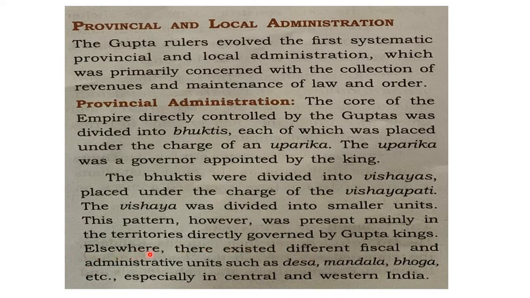And where there was indirect control, there were different fiscal administrative units such as Desha, Mandala and Bhoga, instead of Bhukti, Vishaya and the other units. The places which were not under direct control, especially in central and western India, had Desha, Mandala and Bhoga. Central and western India were a little far away from the Gupta headquarters, so they had a different kind of administrative system there. So this was about the provincial administration.